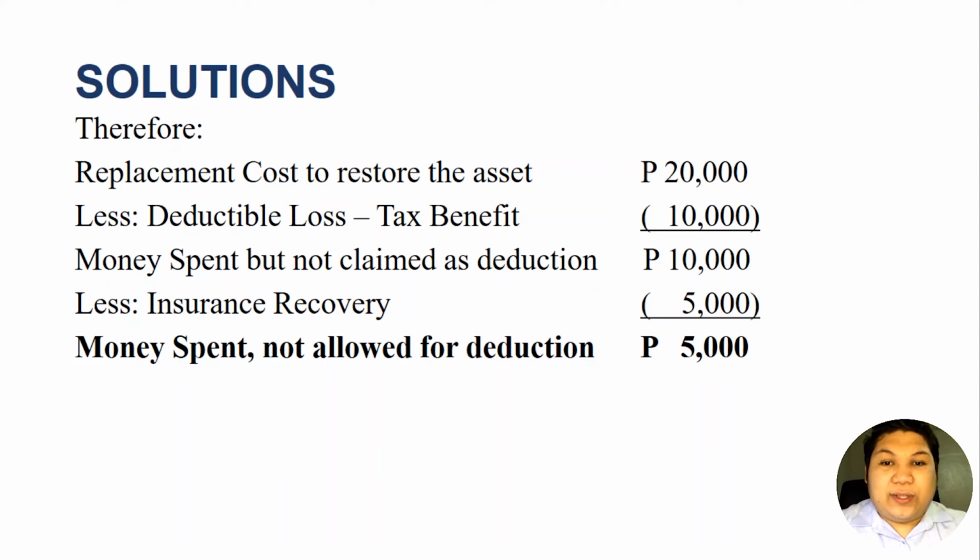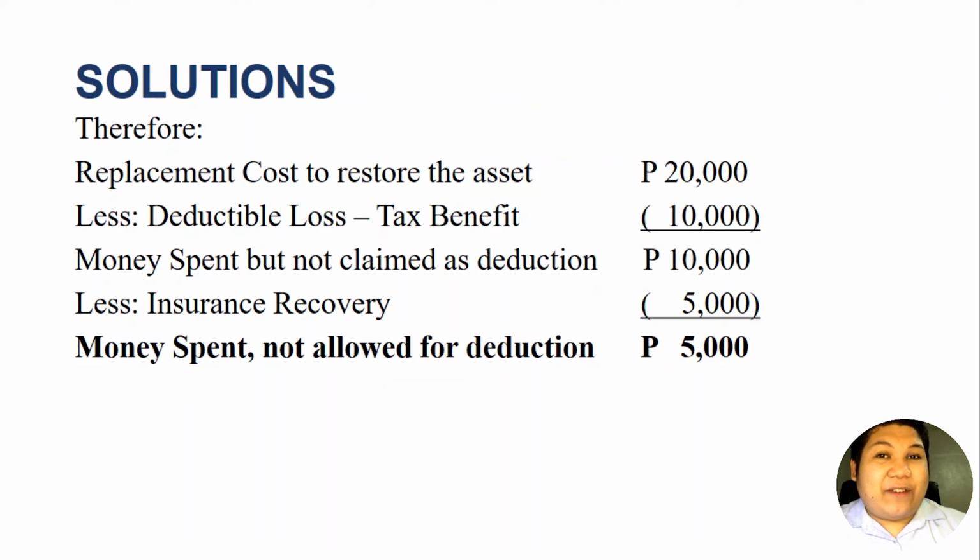So what we're going to do here is to add this 5,000 to the book value of the property, and we will have a new cost basis of this newly restored property. Remember that the book value of the property was 10,000.